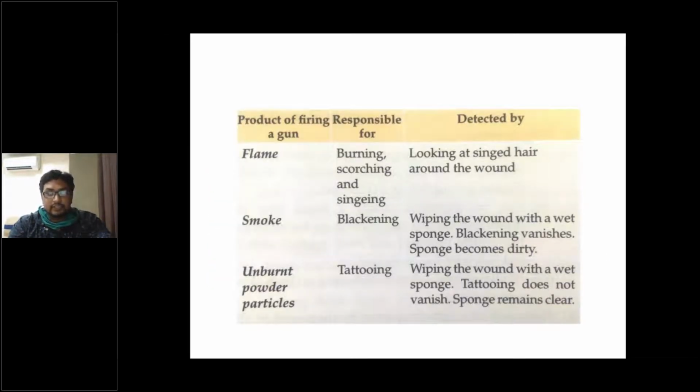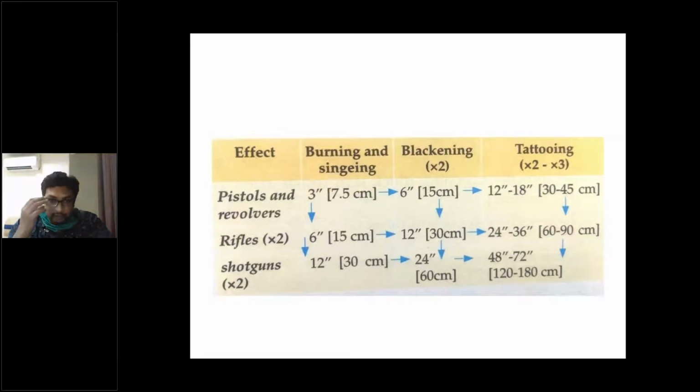So these are some of the things we have looked at, and then we have seen at what distance all these are produced, and we have seen the rule of 3. Rule of 3 is where, if you remember, 3 inches at the first, you can watch this table, and then you multiply it by 2 for rifles, and by 2 again for shotguns. For burning and singeing it starts at 3 inches, then for blackening you have to multiply, and for tattooing you have to multiply thrice.